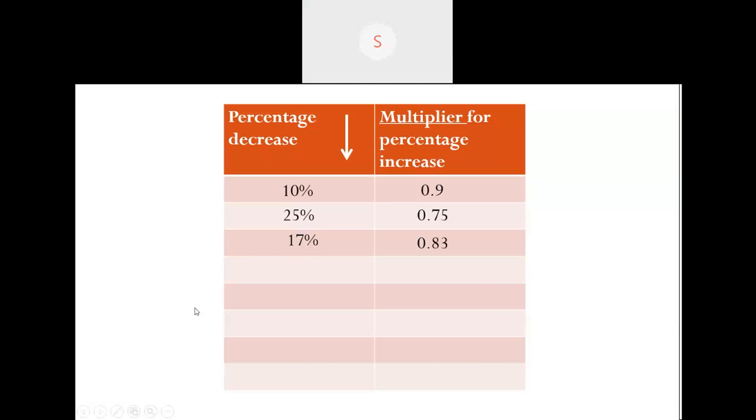Now if I have 1%, 0.99. Yes, it will be 0.99. Okay, now if I have 5%, what will it be? 0.95. Okay, good job. Then 33.5%.